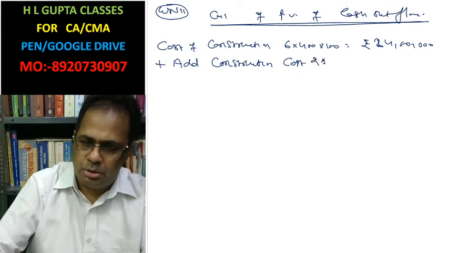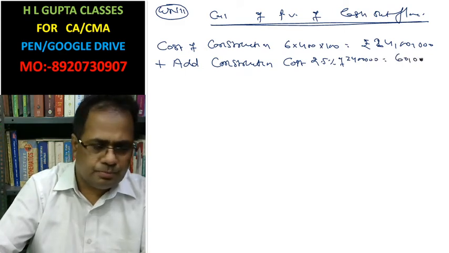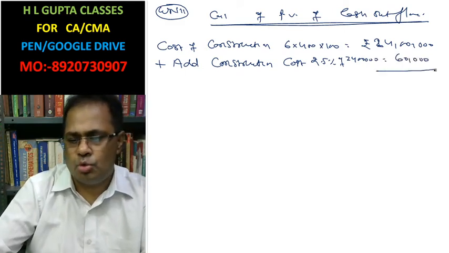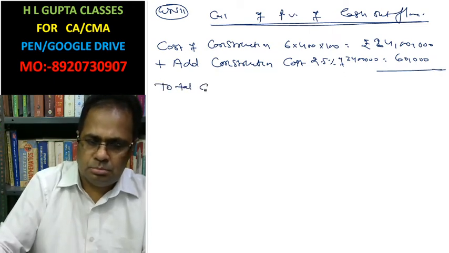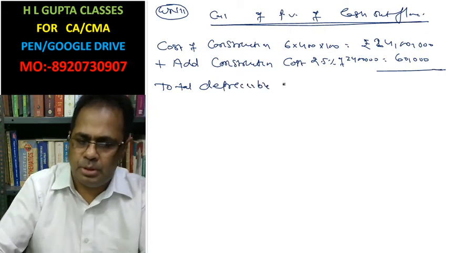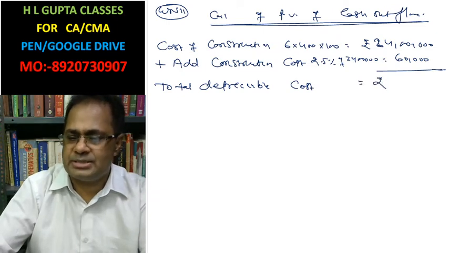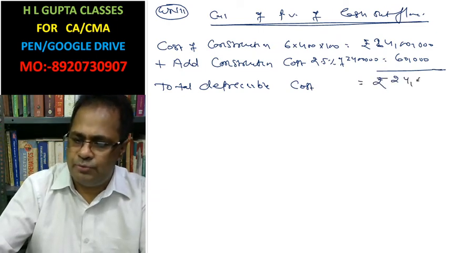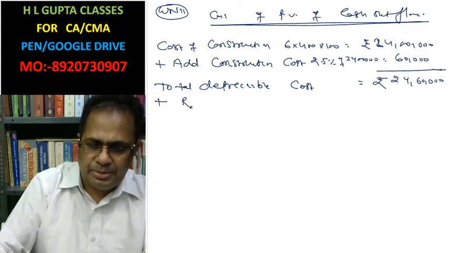Cost: 2.5% of 24 lakh, that is 60,000. Total depreciable items: depreciable cost, whose depreciation is charged, is 24 lakh 60,000. Add repair and maintenance cost.